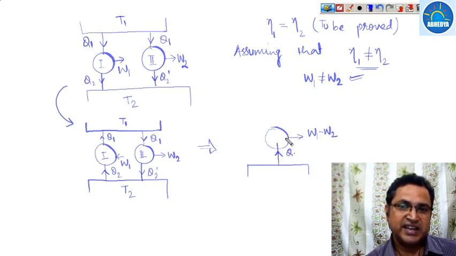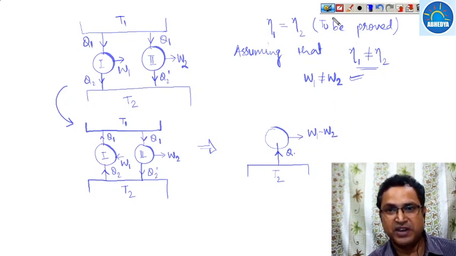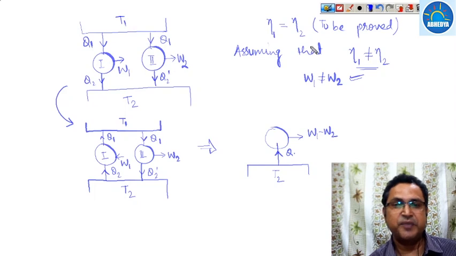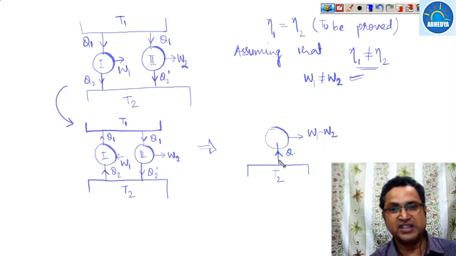So this is a heat engine which operates on a single fixed temperature T2 and converts heat into work, which is not possible. It violates the Kelvin-Planck statement. So our assumption that both efficiencies are not equal is not possible. Hence, both efficiencies will be equal, because once the efficiencies are equal, W1 is equal to W2. In that case, no net work will be obtained.